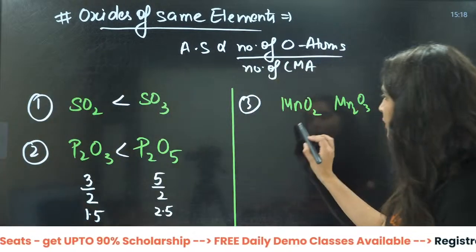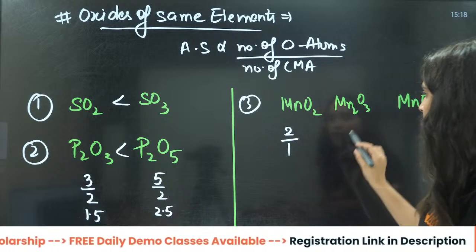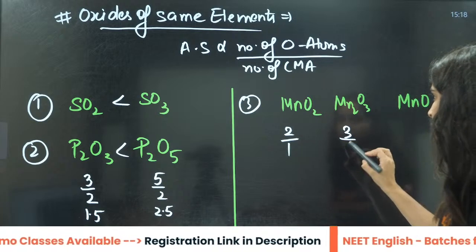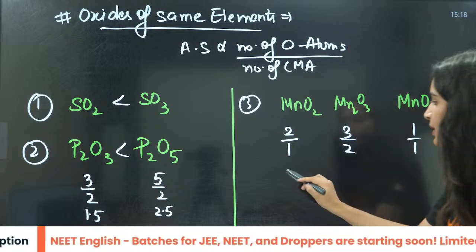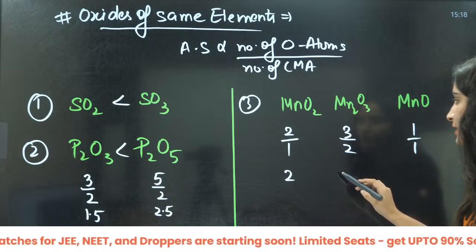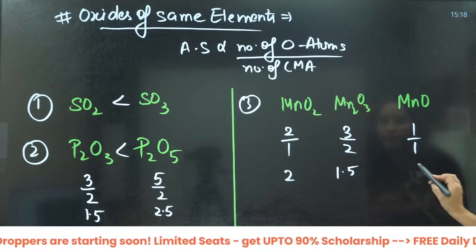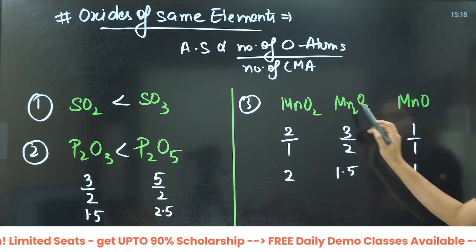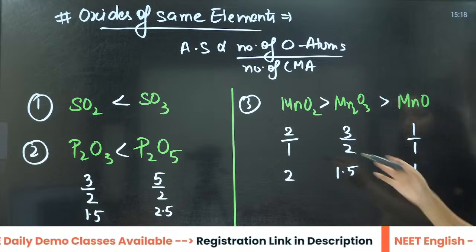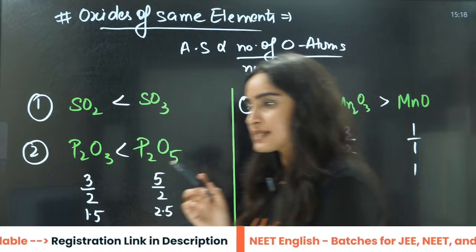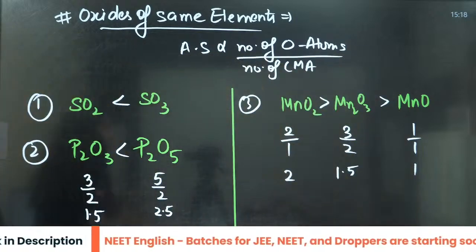For MnO2, the number of oxygen is 2, central atom is 1. For Mn2O3, oxygen is 3, central metal atoms 2. For MnO, oxygen is 1, central atom is 1. So it is 2 divided by 1, it is 1.5, it is 1. So this is MnO2 first, then decreasing.